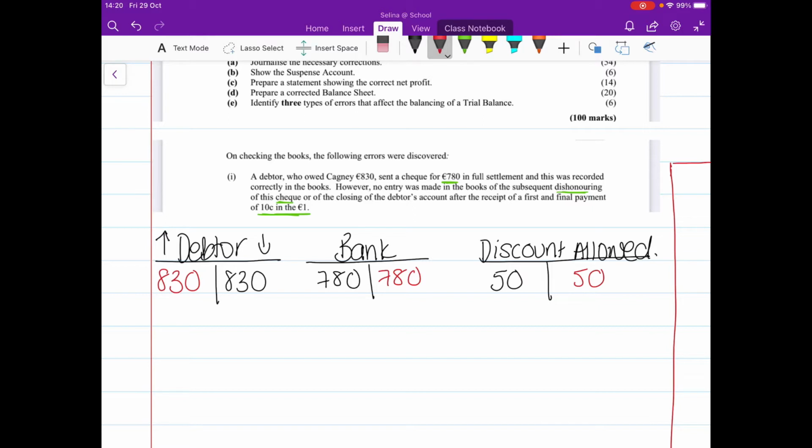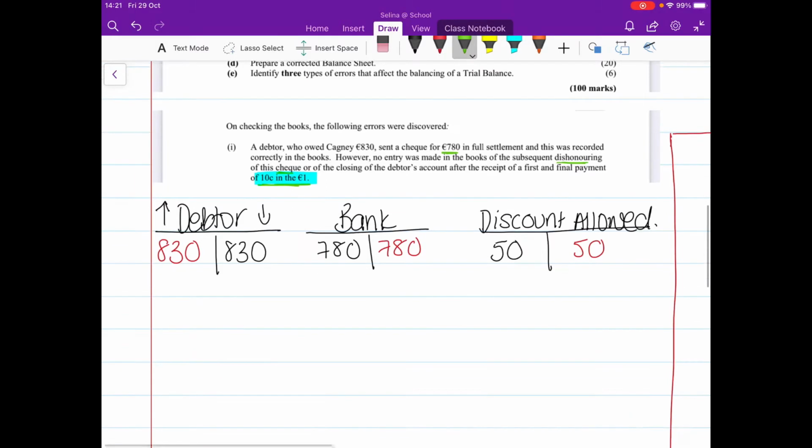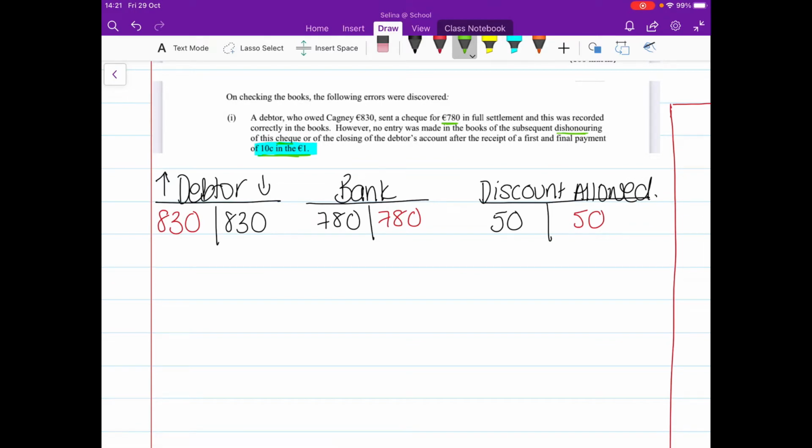Now, the next thing that happened was we were paid 10 cents for every euro that was owed because this debtor has gone bankrupt. So if we know that the full debt is €830, I'll do this in green. So just down here, full debt is €830. So they're going to pay me 10 cents in every euro.